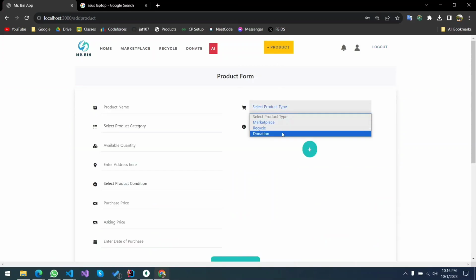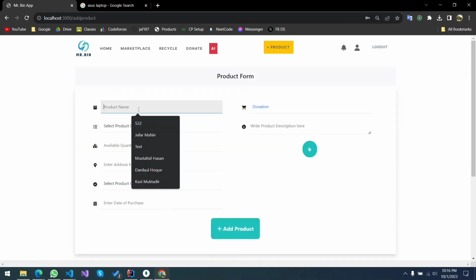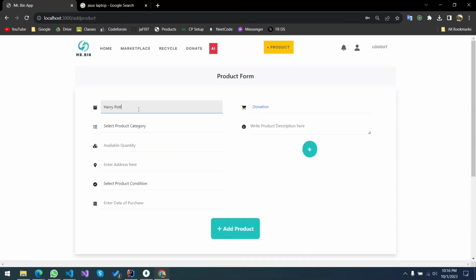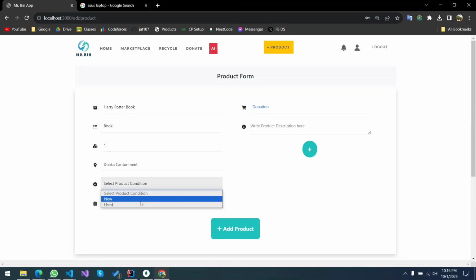Similarly, let's add something for donation. For example, I'm going to donate my books.